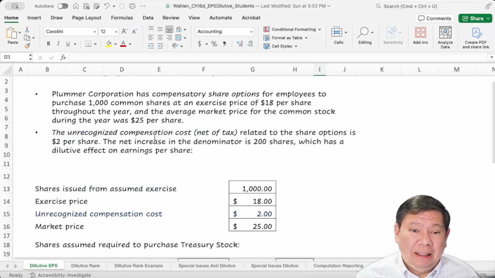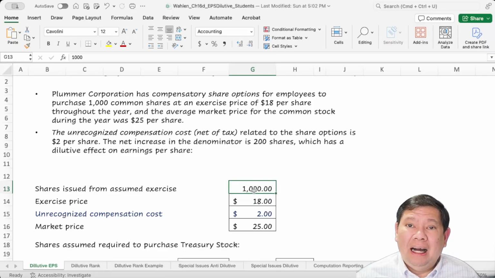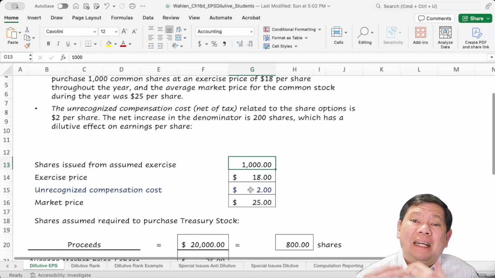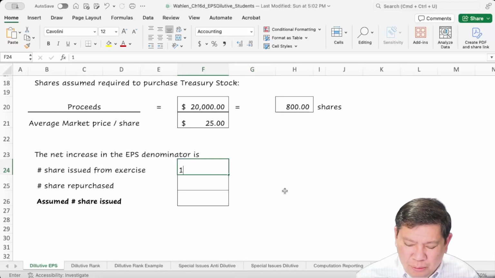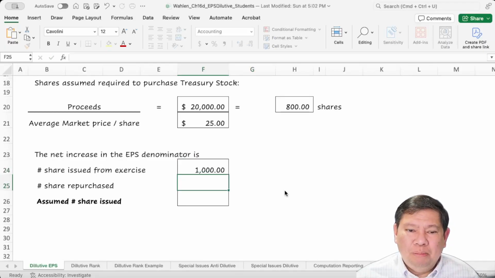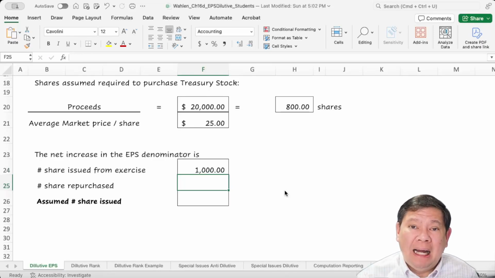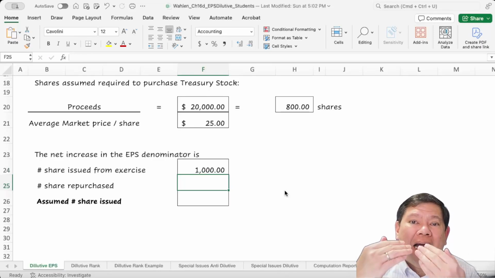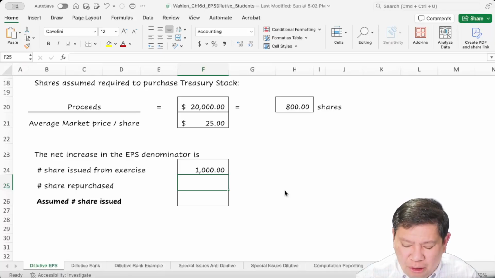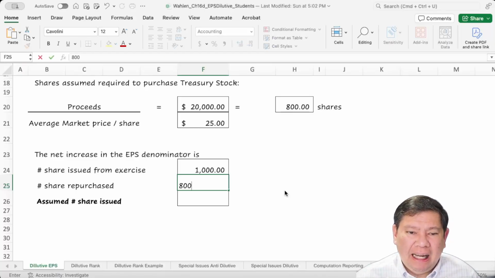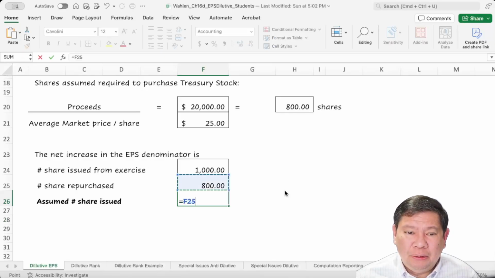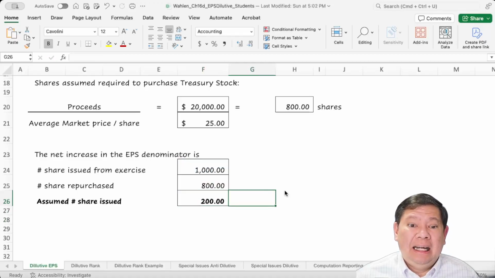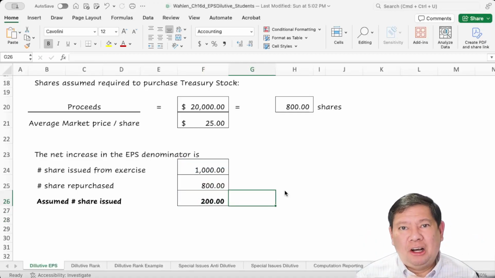But because the options are exercised, we have to issue 1,000 shares. So we're going to issue 1,000 shares, but with the money that we receive, we will buy back 800 shares. That's why it's called the treasury stock method. So in the end, we are just going to issue 200 new common stocks.